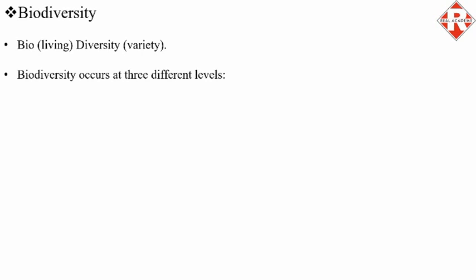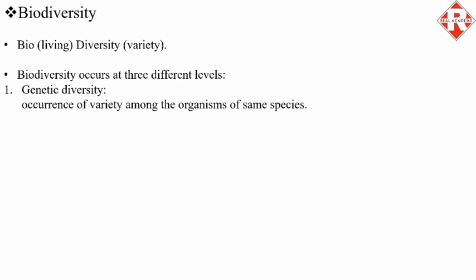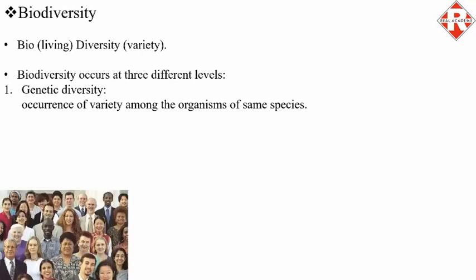Biodiversity occurs at three different levels. First is genetic diversity, the occurrence of variety among the organisms of the same species. We humans are one species and there is huge variety among us, which is an example of genetic diversity.